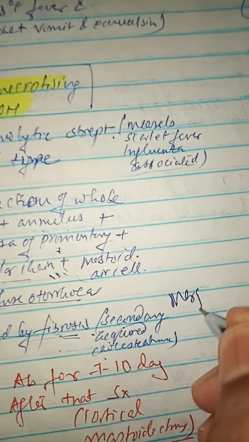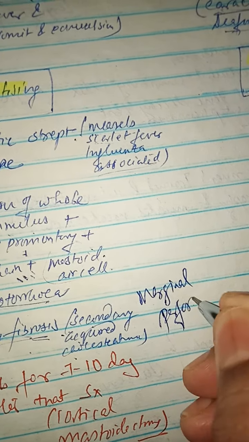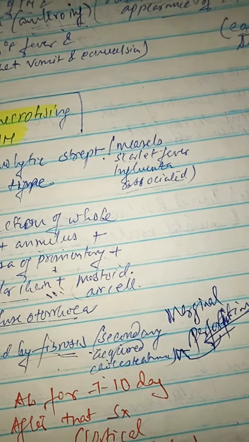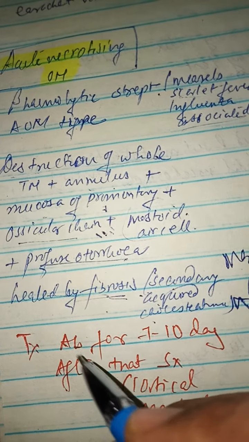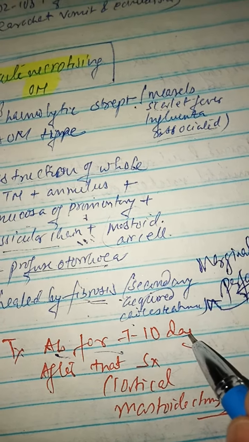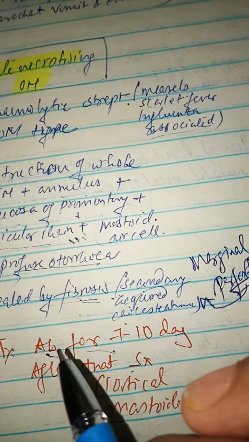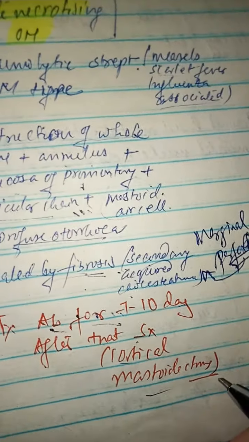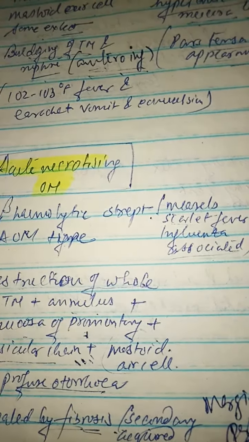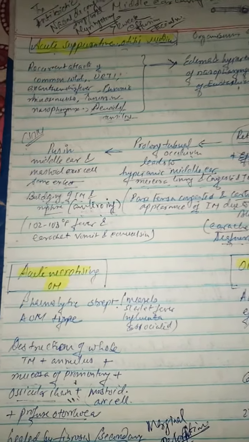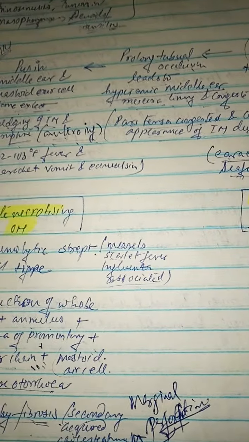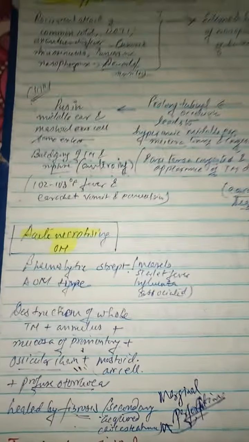A marginal perforation will lead to secondary acquired cholesteatoma. The treatment is antibiotic therapy for 7 to 10 days. If, after antibiotic therapy, the patient is not cured, then we have to do cortical mastoidectomy. So this is all about acute otitis media and acute necrotizing otitis media. In the next lecture I will talk about otitis media with effusion, or serous otitis media. Thank you.